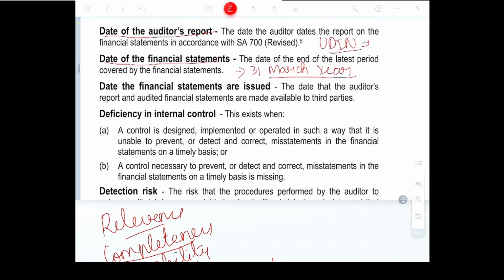Date the financial statements are issued: the date that the auditor's report and audited financial statements are made available to third parties. That is, if the shareholders get the report, then that is the day on which they get the report.